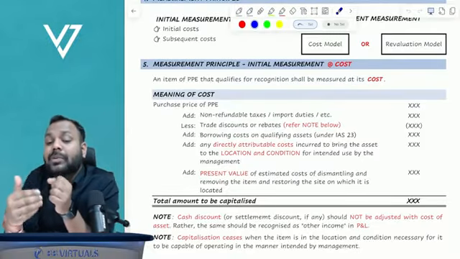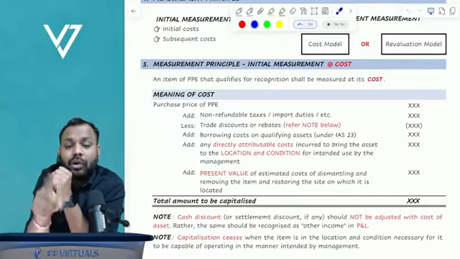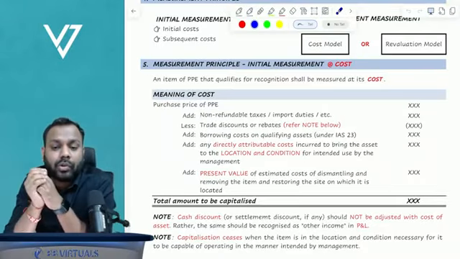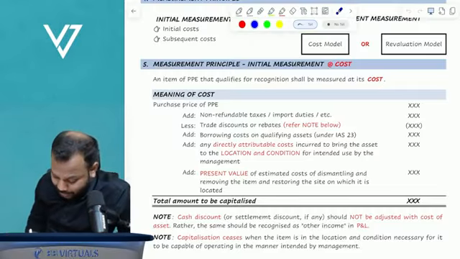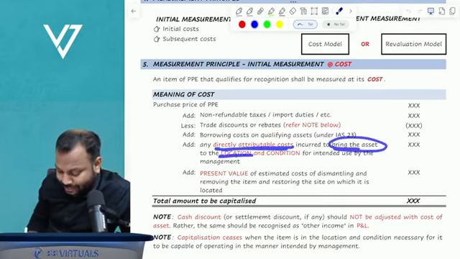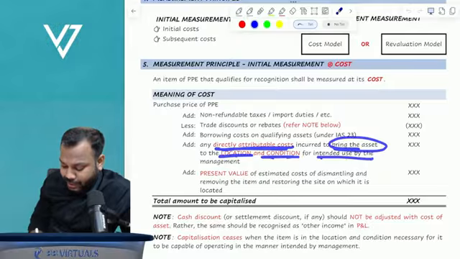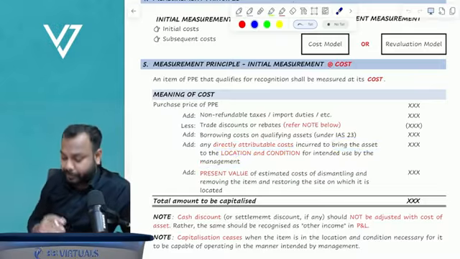So I will incur some installation costs, and I will have to capitalize this installation cost also as part of the cost of the asset. So any directly attributable costs incurred to bring the asset to the location and condition for the intended use by the management is capitalized to the cost of the asset.